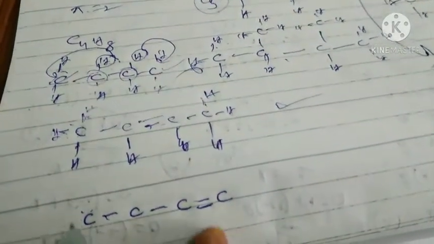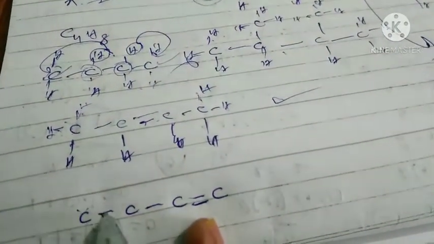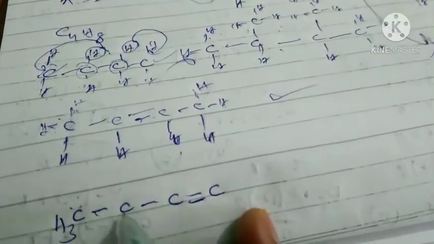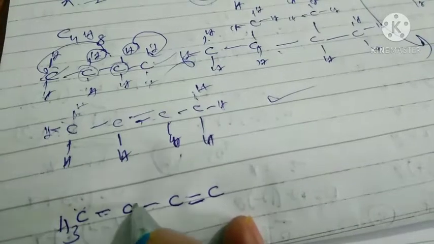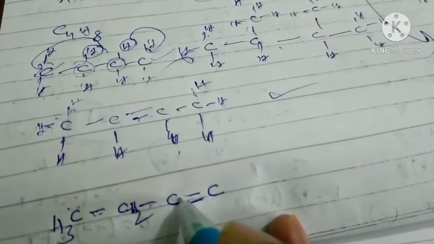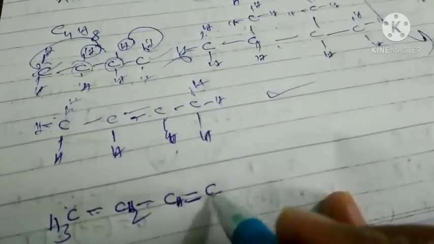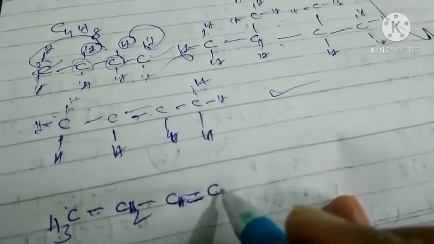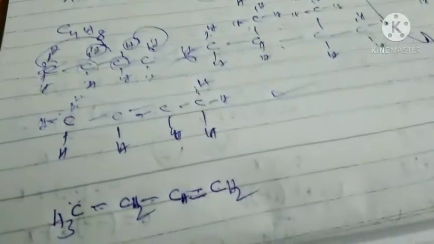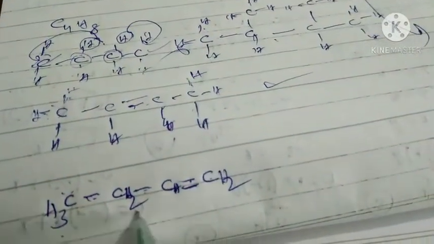Now arrange hydrogens. Here the carbon forms how many bonds? 1 bond. The remaining 3 bonds are with 3 hydrogens. Here the carbon forms 2. The remaining 2 are with hydrogen. Here the carbon forms 1, 2, 3. The remaining will be with hydrogen. Here the carbon forms 2. It requires 2 more bonds, with 2 hydrogens. Now the number of hydrogens: 3 plus 2 plus 1 plus 2, total 8. So this is also a correct structure for this molecular formula.